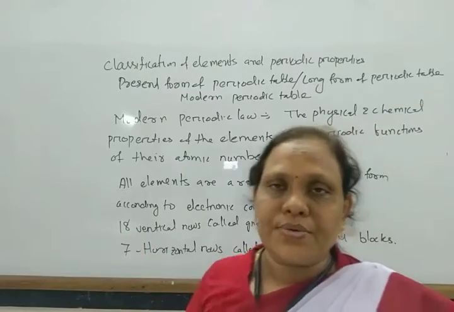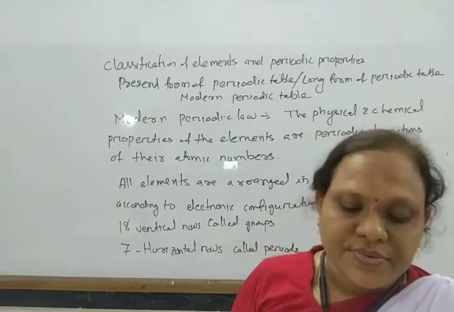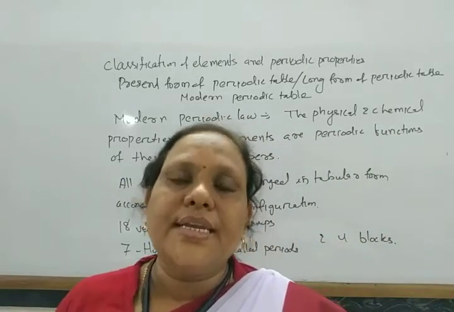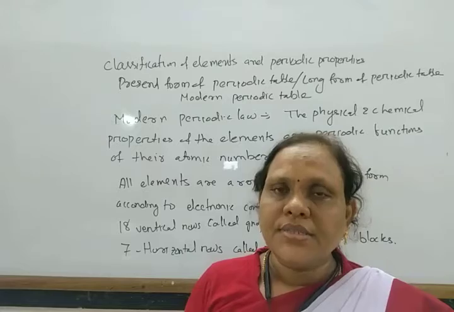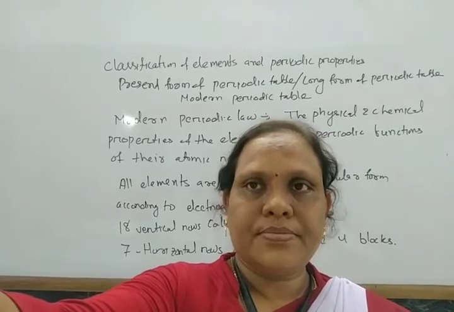So the long form of periodic table consists of 18 groups, 7 periods, and 4 blocks.